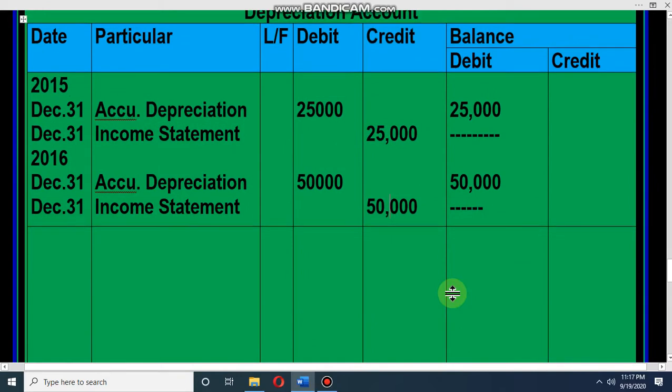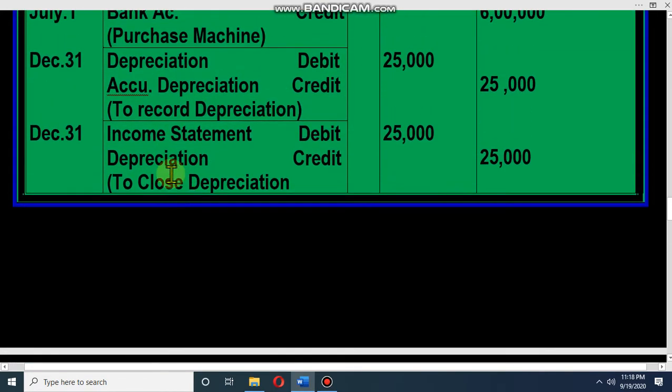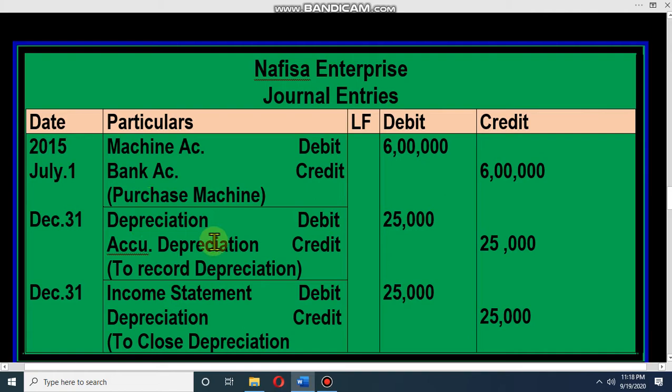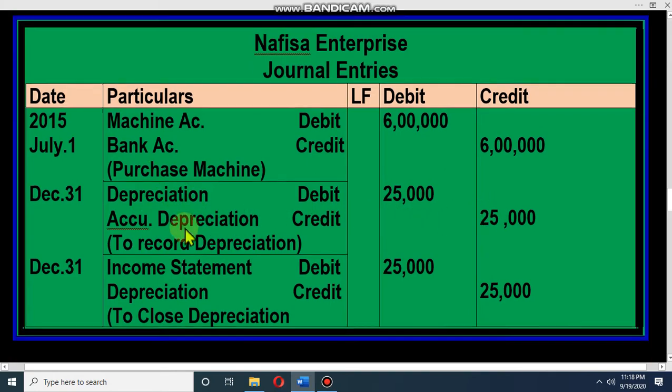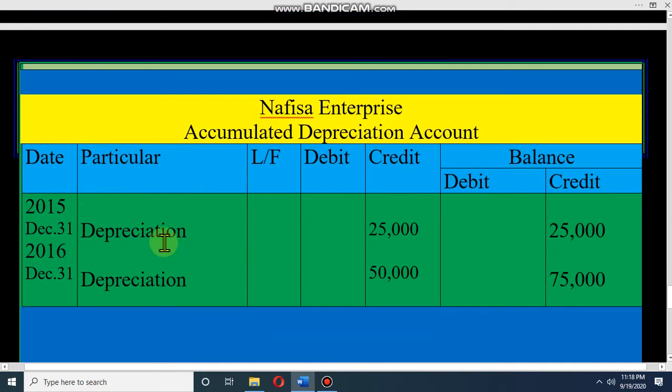Dear student, the next item is accumulated depreciation account. Look at the first year in the journal, we have one accumulated depreciation, and in the second year we have another accumulated depreciation. So accumulated depreciation here is credit, so we have to write it on the credit side, and the opposite account is depreciation. In the accumulated depreciation account, the opposite account is depreciation, and we have written it on the credit side. So this balance does not become 0, because this year's 25,000 is continuing, then next year again the opposite account is depreciation and the balance is on the credit side. So this year the credit balance, earlier we had 25,000, now 50,000, that means 75,000 is our accumulated depreciation.